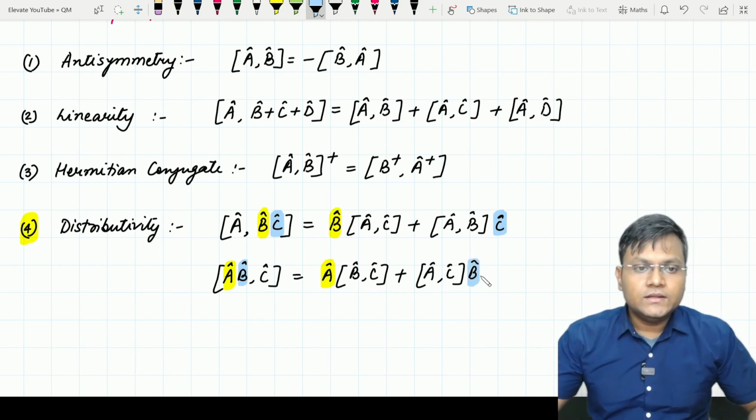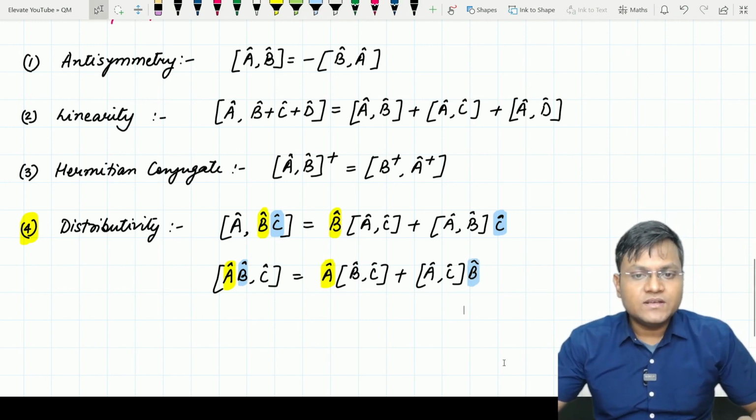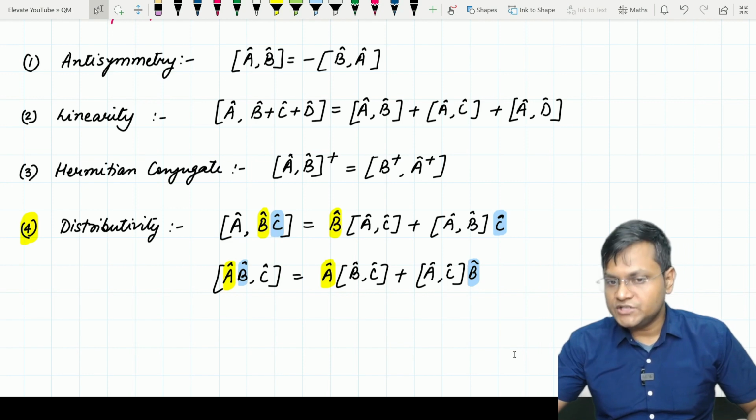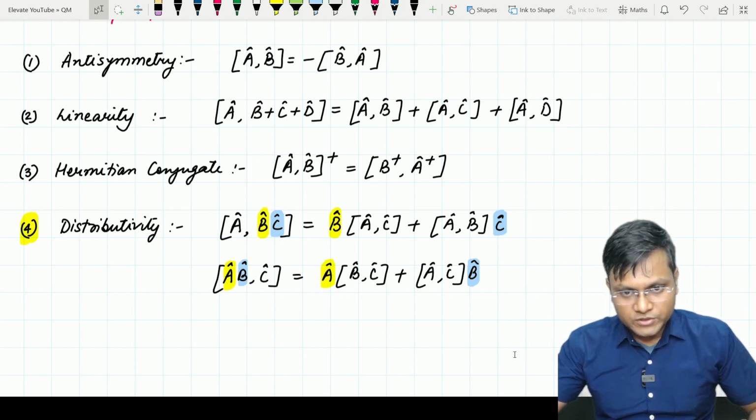So these are the definitions of commutators as well as some properties associated with commutators. Let us do a couple of examples that have come in previous years TIFR and JEST question papers.